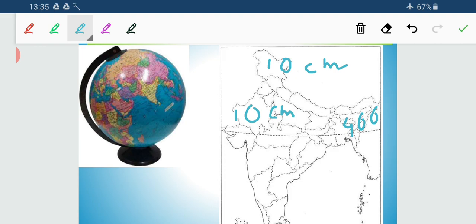Somewhere here we are getting nearly 200 centimeters in the central part. In the edges we are getting 400 centimeters, and here also we are getting 400 centimeters. It's annual precipitation, annual rainfall.